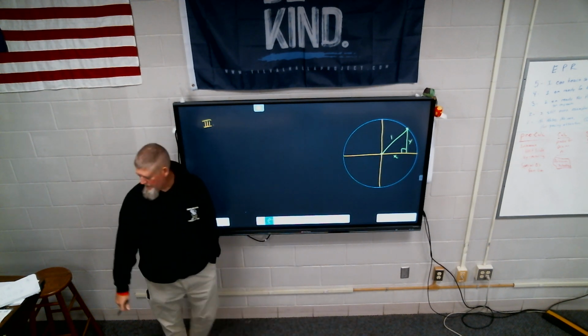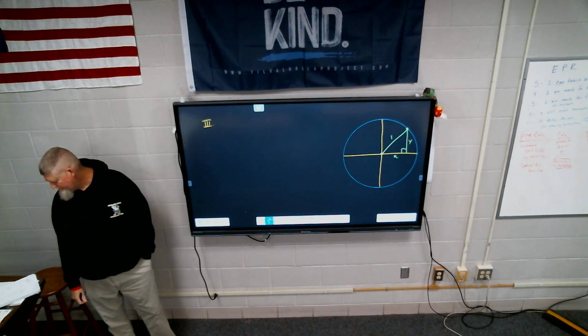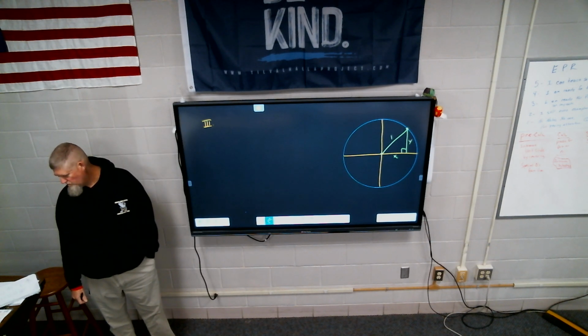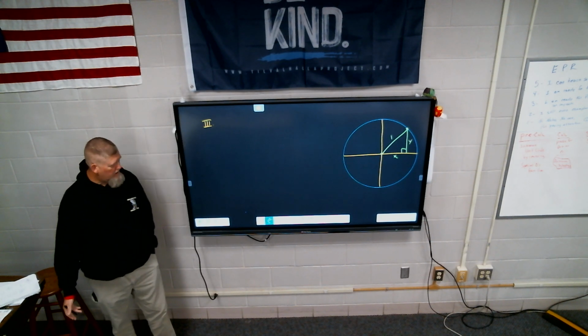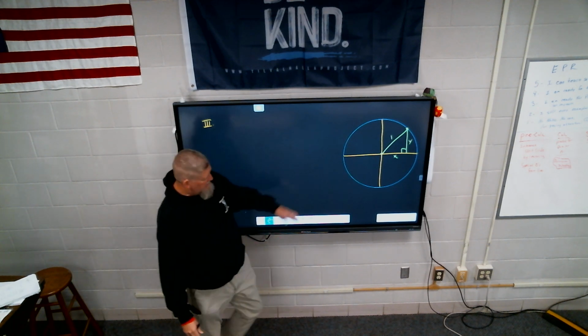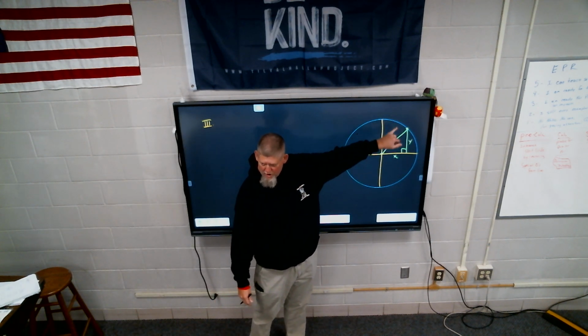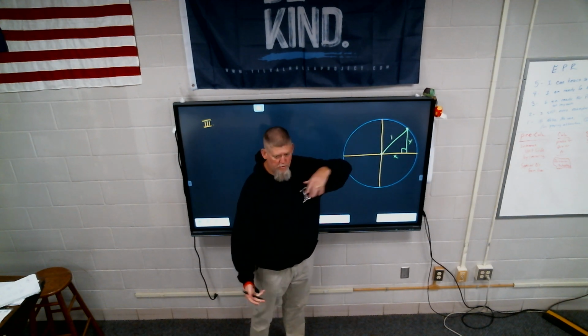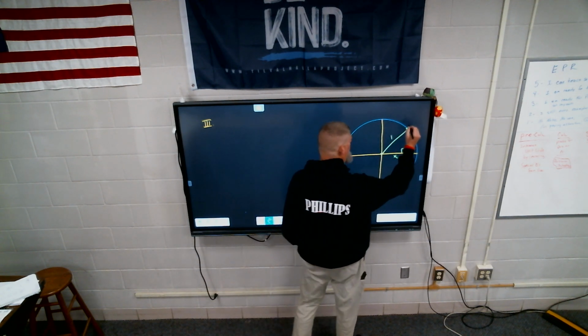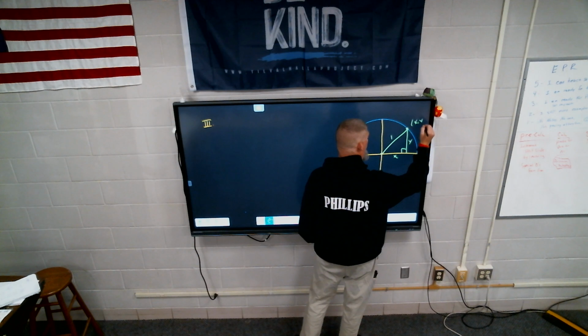Any idea why we call them x and y? Because x squared plus y squared equals 1. Okay. But this is on the x-axis, and this is the vertical y-axis. This is going up. Okay, so we call it x, y. So this point can actually be called x, y.